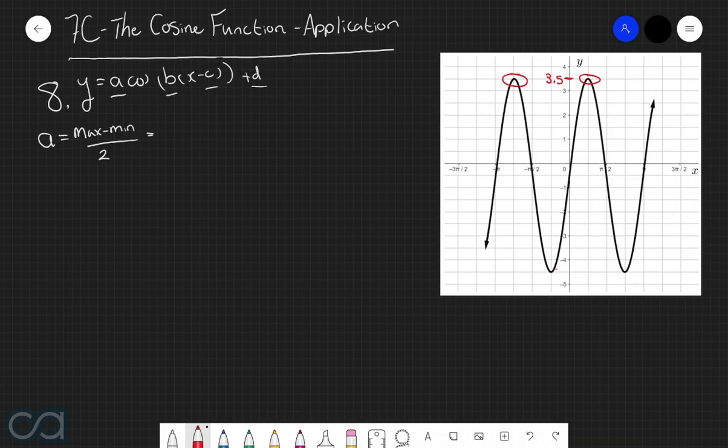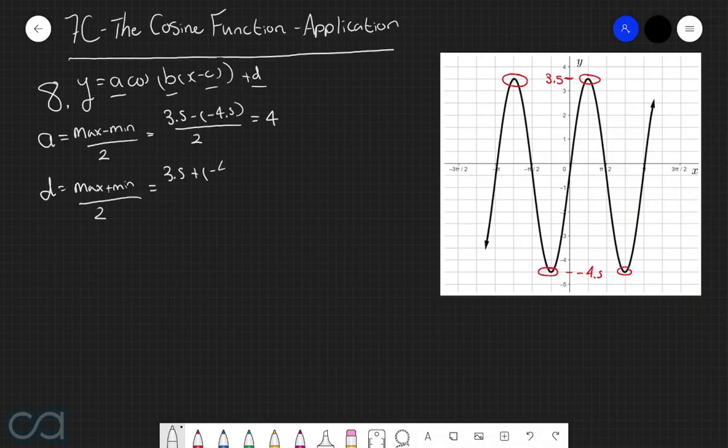And then the minimum points are these two here, which correlate to a value of negative 4.5. And so therefore, a will be equal to 3.5 take negative 4.5 all divided by 2, which is equal to 4. We also know that d is equal to the maximum value plus the minimum value all divided by 2, which is equal to 3.5 plus negative 4.5 all divided by 2, which is equal to negative 1/2.